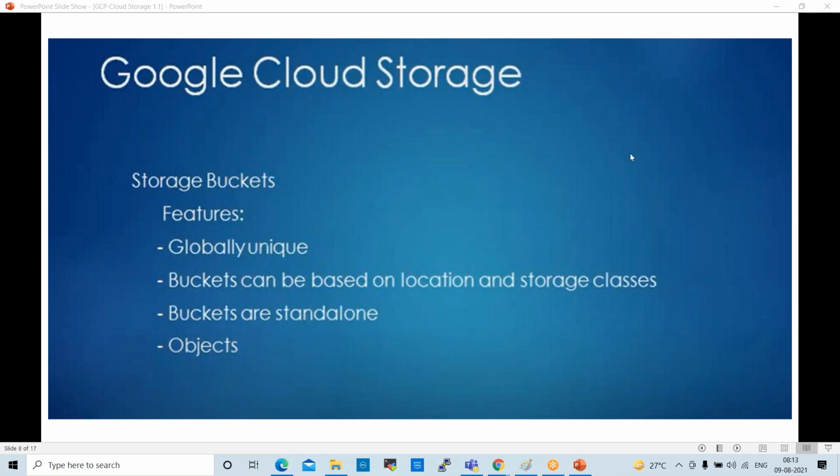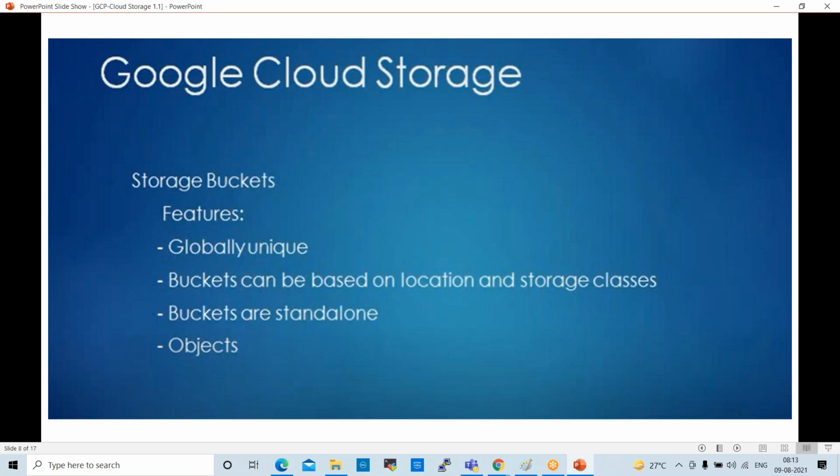Right? So next one is, buckets are standalone, which means there will not be any disturbance on buckets. And objects means the items. Objects means items which are stored in buckets. So these are object storages.